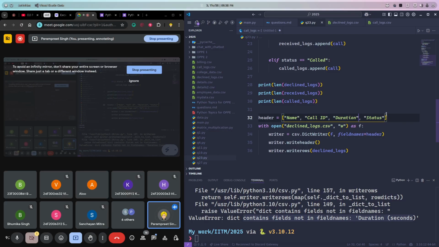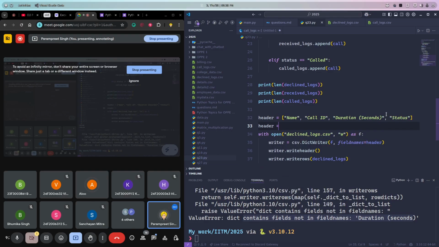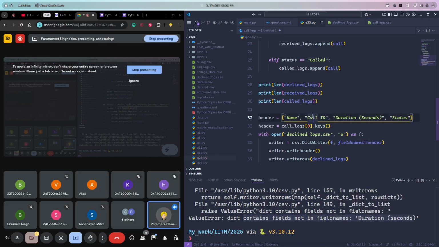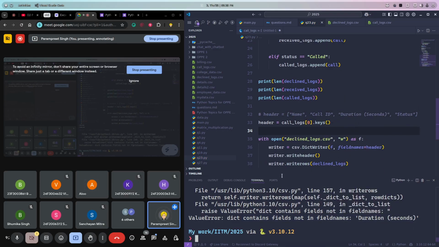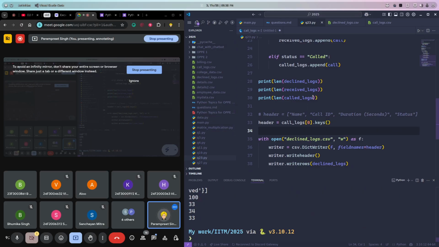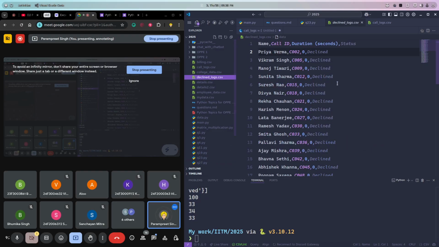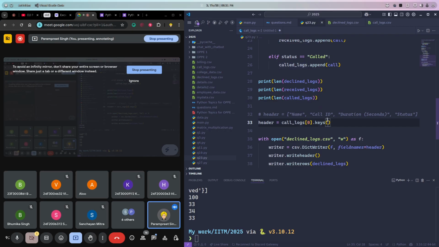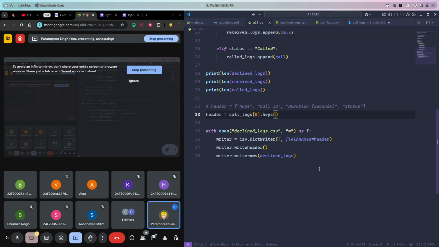So I can either do this manually, or I can simply do this automatically, which is call logs 0 dot keys. It's better. Both will work. Now let me run this. If I run this, declined logs.csv, my code executed successfully without any error. Let me open it. See, we have the declined calls. Are you guys clear with this? So we are making separate CSV files now. We need to create 3 different files. Currently we have created only one file. How many of you are clear with this? Just give a thumbs up.